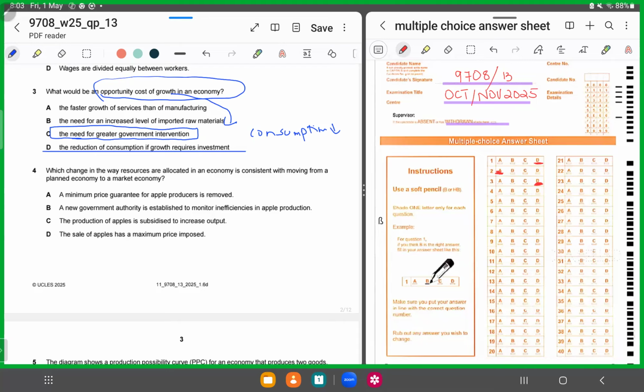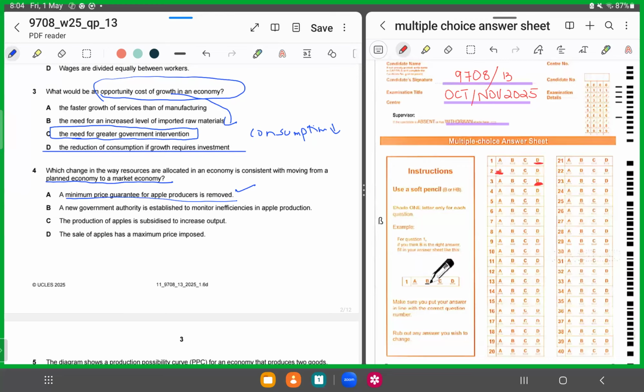MCQ number 4 says, which change in the way resources are allocated in an economy is consistent with moving from a planned economy to a market economy. So now what happens when economies move from planned to market economy? What is usually happening? Option A says a minimum price guarantee for apple producers is removed. Yes, that's the correct answer, because once we are talking about a market economy, what happens? Price is determined through the interaction of market forces, where demand meets supply, right? It's determined through market mechanism.